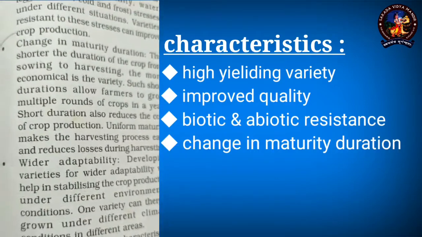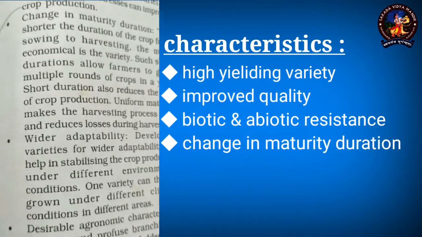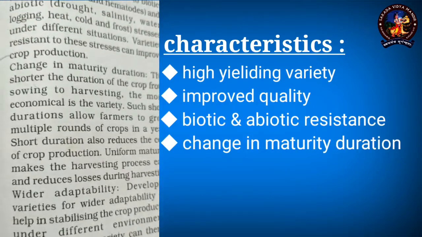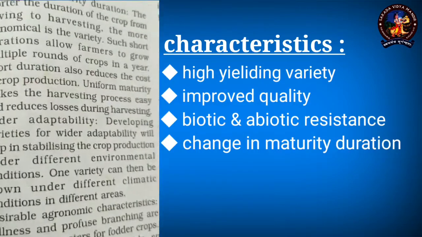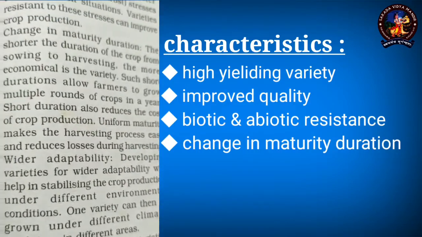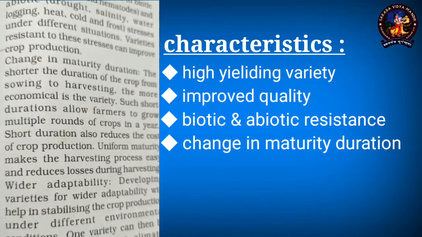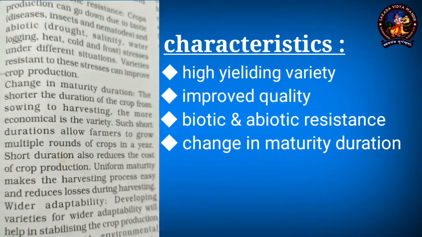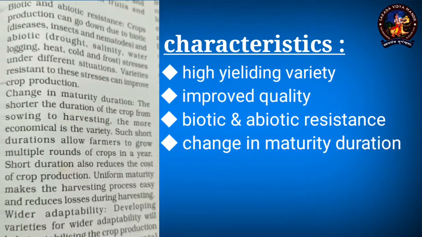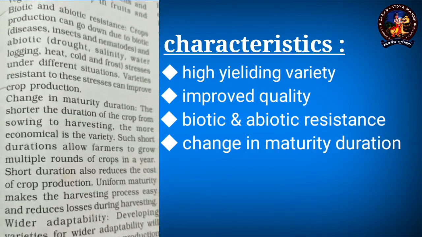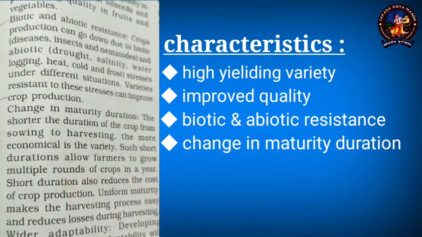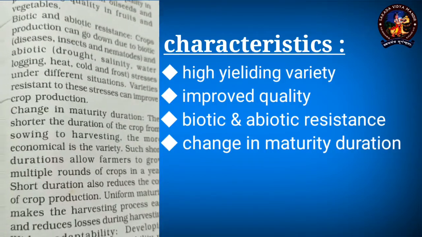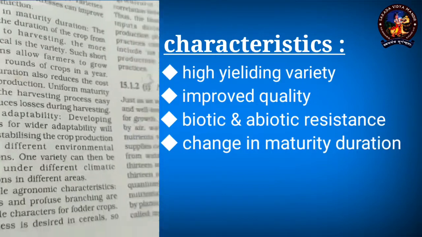Change in the maturity duration. Now, change in the maturity duration is also very important. The reason is that if you reduce or increase the maturity duration, you might find that there are certain insects which are highly present in our environment during a certain period of time, which affects our crop badly. So we can overcome that problem.